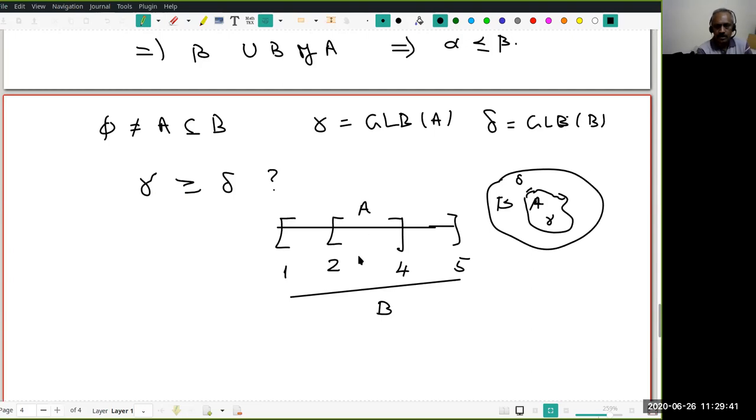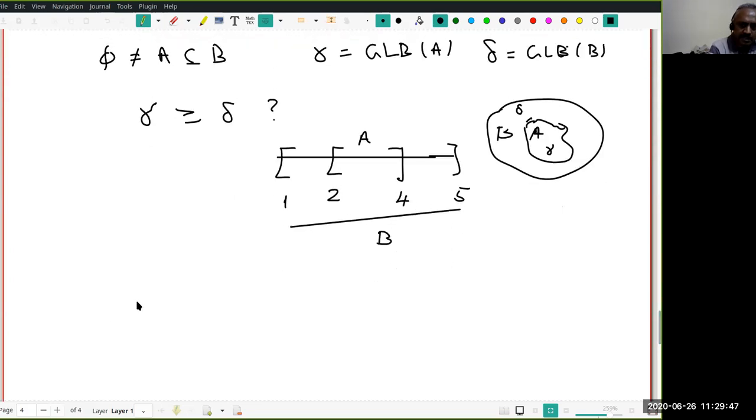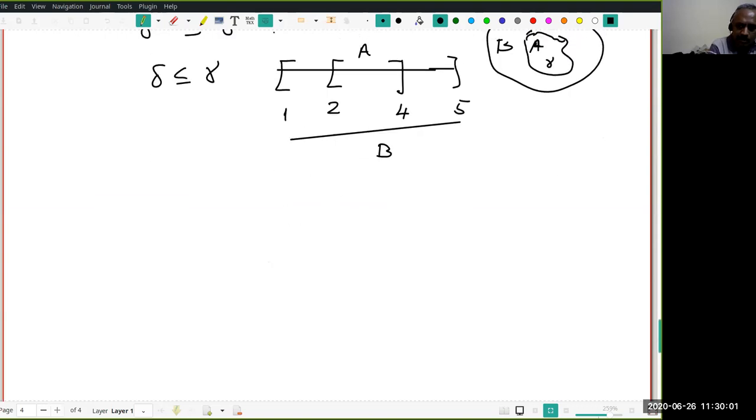So what do I want? GLB of B is less than or equal to GLB of A. Okay. The proof is very easy. Let us go through that quickly. If this is true, what does it mean? Delta is less than or equal to gamma. Gamma is already a lower bound. Therefore, anything less than that will also be a lower bound, right? So is delta a lower bound?